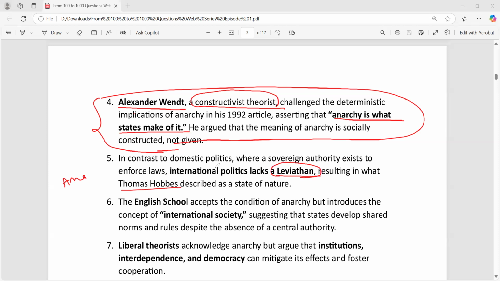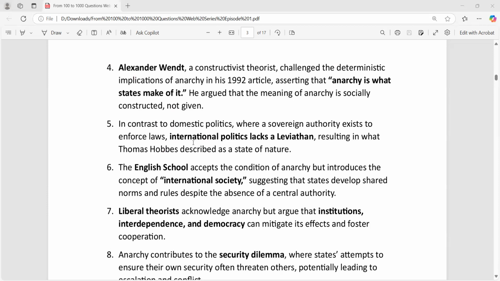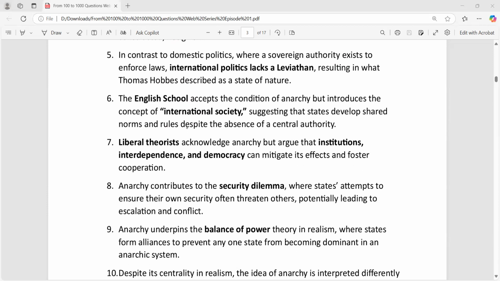And as there is the state of nature in the society before the state came into existence, in the same manner there is the state of nature in the international system. What does it say? I already explained to you about the English school. English school focuses on international society. English school says that there is no complete anarchy nor complete order. This is the point. Realism says that there is anarchy in the international system. On the other hand, liberalism says that there is order in the international system. But English school says that it is somewhere in between. There is neither anarchy nor order. It is in between. That's the point.